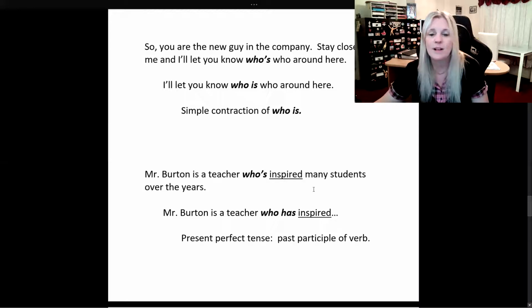Now here we have the verb that follows ending in ed, but it's not a simple past, it's still the past participle because you know that your regular verbs are the same in the past tense and using the past participle of the verb as well. So to inspire, inspired, inspired in your third column as well. So it's the past participle. Mr. Burton is a teacher who has inspired many students over the years, which is the present perfect tense and the past participle of the verb.